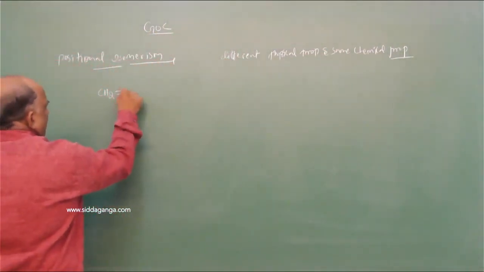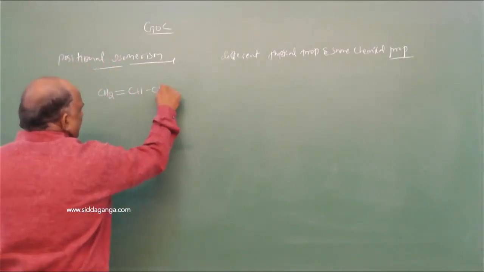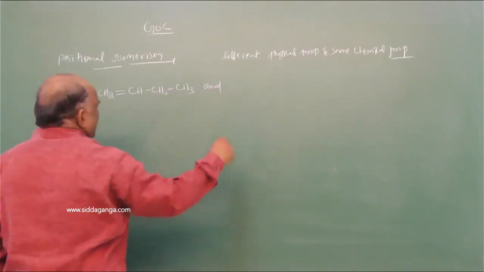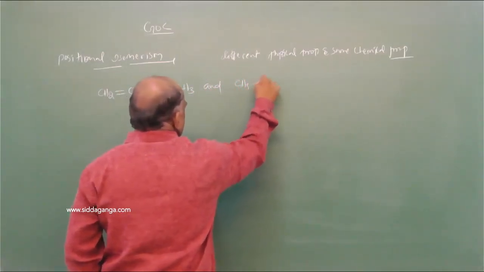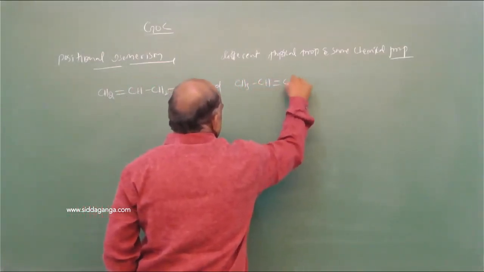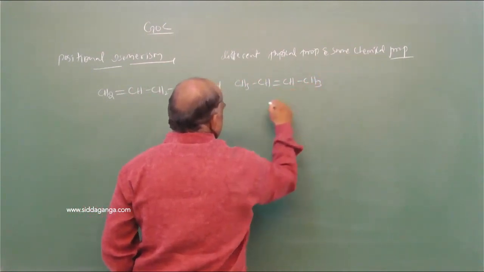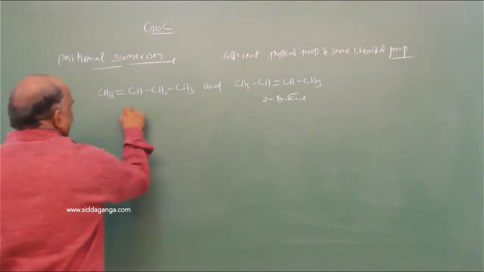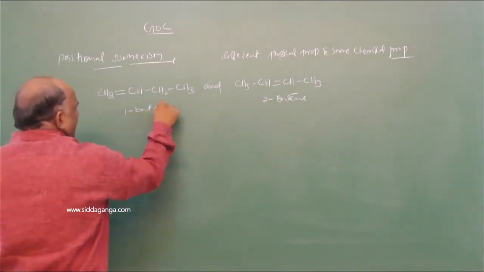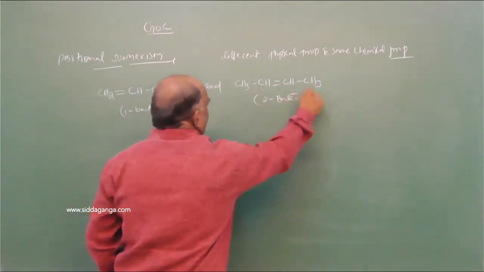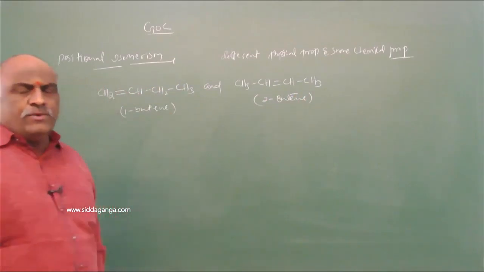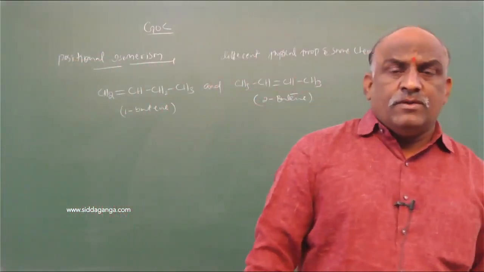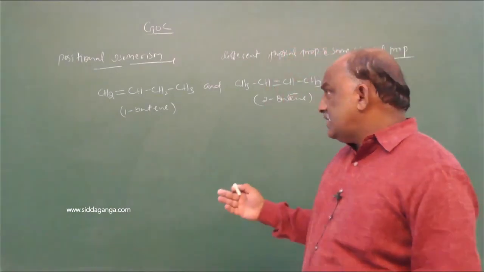CH2 double bond, CH single bond, CH2 single bond, CH3, and CH3 single bond, CH double bond, CH single bond, CH3. This is called 2-butene, and this is called 1-butene. 1-butene and 2-butene are said to be positional isomers.